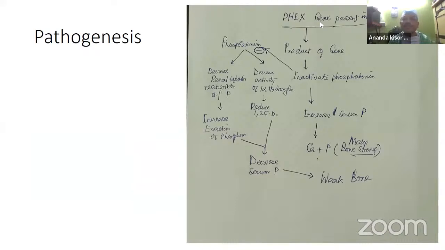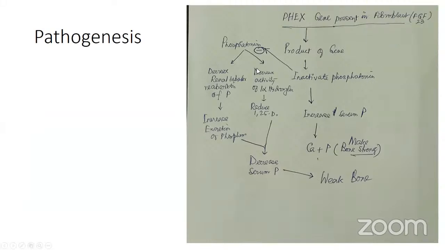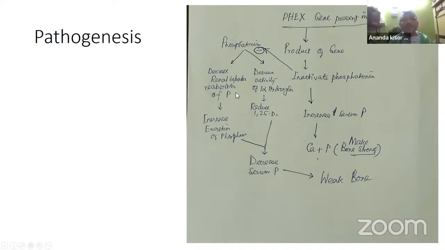Basically, it is the PHEX gene. The product of the PHEX gene inactivates phosphatonin. So how does phosphatonin act? Phosphatonin decreases the renal tubular reabsorption of phosphate, so there is increased excretion of phosphate. It also decreases the activity of 1-alpha hydroxylase, which reduces the 1,25-dihydroxycholecalciferol. So it increases phosphorus excretion as well as reduces vitamin D formation. As a whole, there is a decrease in serum phosphorus level.